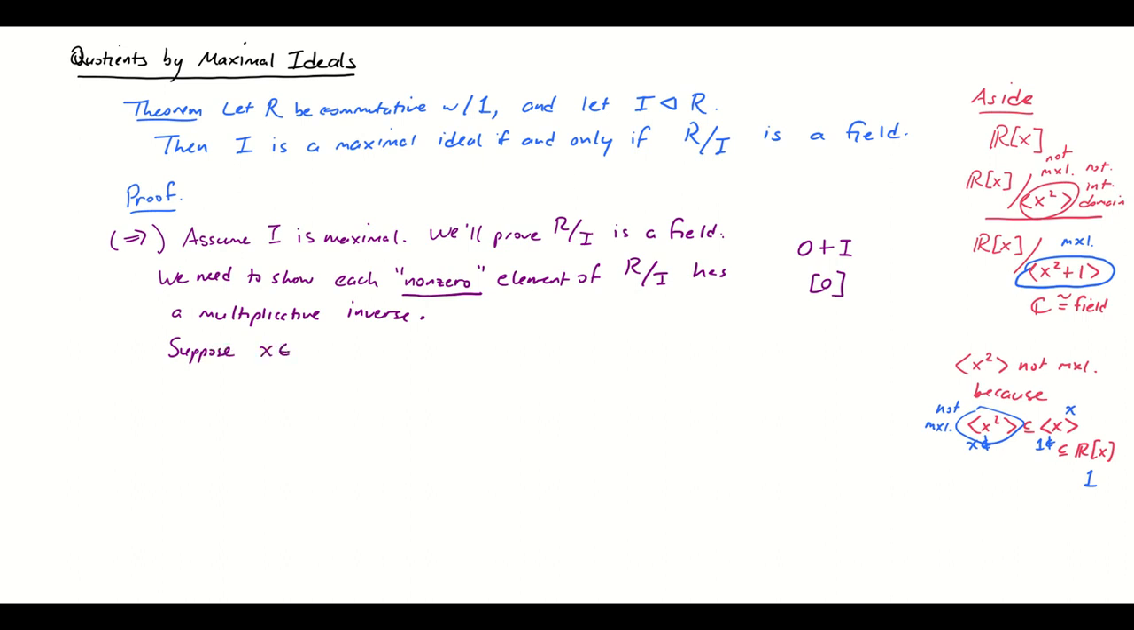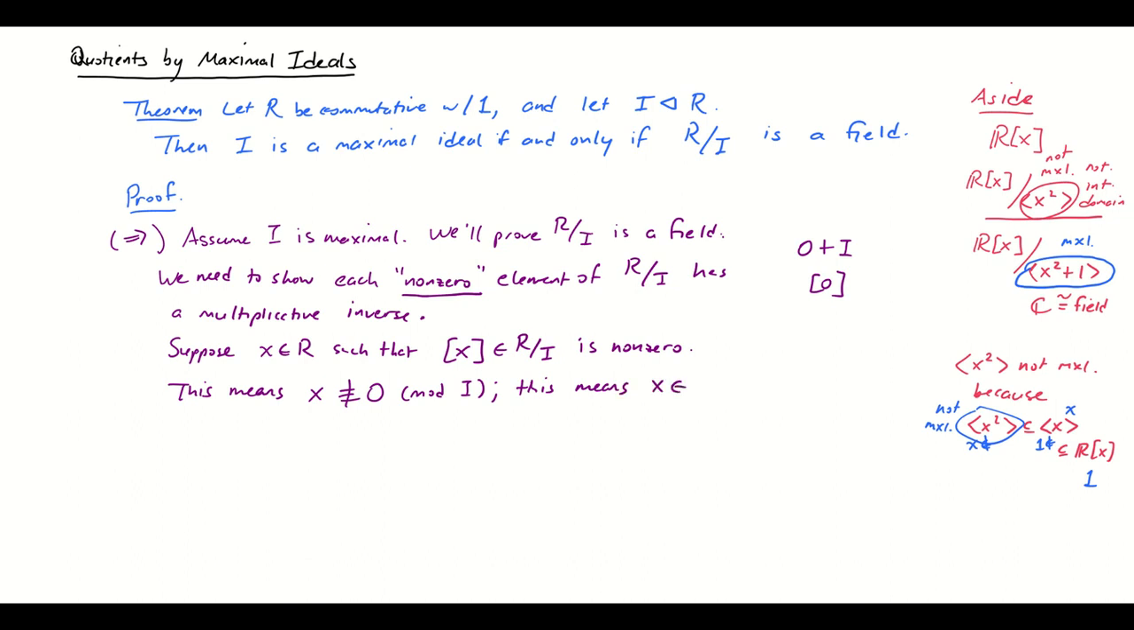So suppose x is in R such that this element of R mod I is non-zero. Okay, well, for this to be non-zero, this means x is not congruent to 0 mod I. This means x is not an element of the ideal. Okay, it means x is not an element of the ideal because if x were an element of the ideal, then that would mean that x is congruent to 0 mod I. Okay, so we know x is not an element of the ideal.